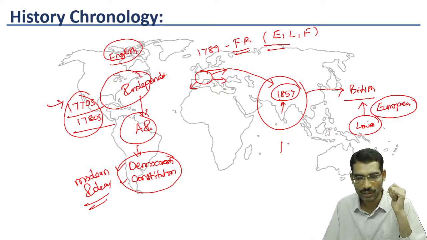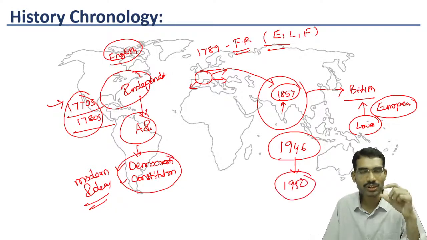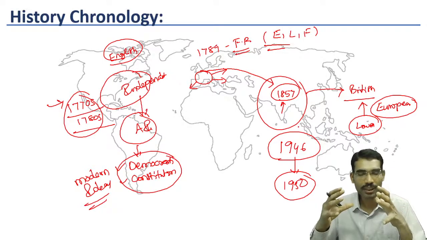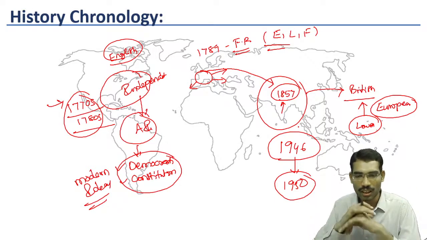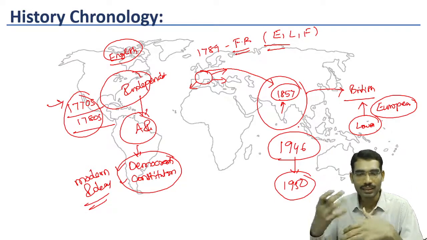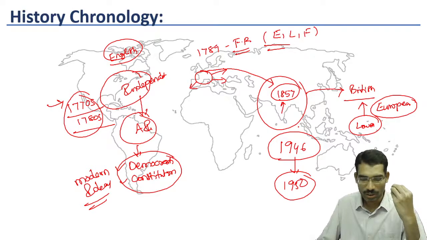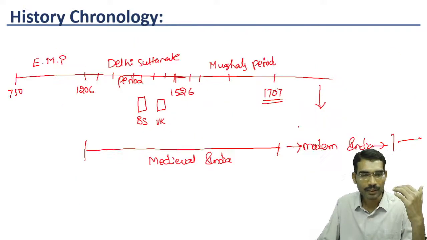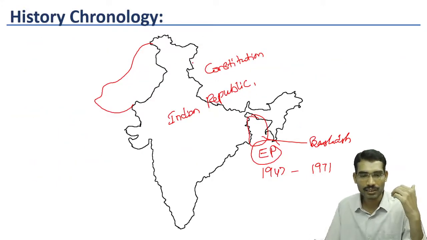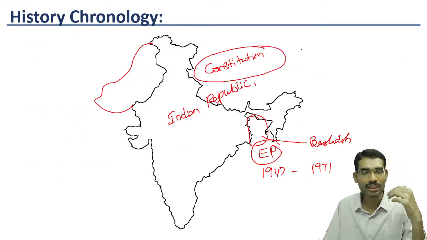From 1946 till 1950, a constituent assembly was formed in India. The purpose of this assembly was to study different constitutions across the globe and create a constitution useful for the Indian subcontinent. So entire India now has a constitution. Now India is declared a republic country, a democratic country, and a sovereign country.